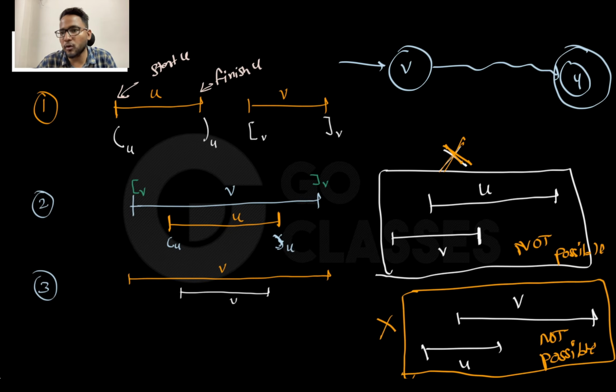Then only you will say that okay, I have finished this u, I will backtrack to v now, and then once you backtrack, you can say that now v is finishing, or something like that. So you cannot finish this v without even finishing this u. So that's the point here, right?